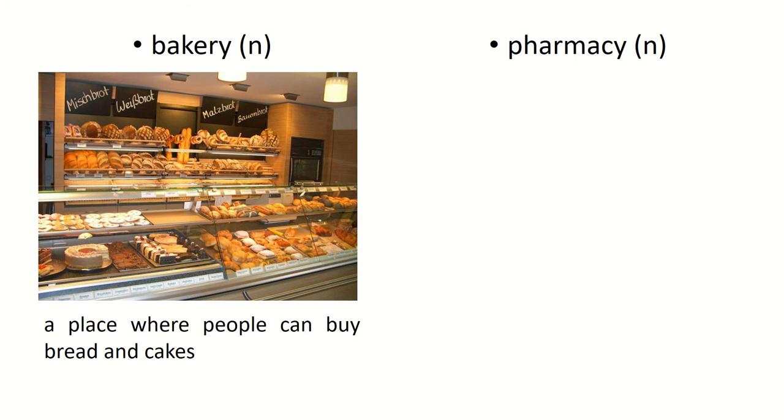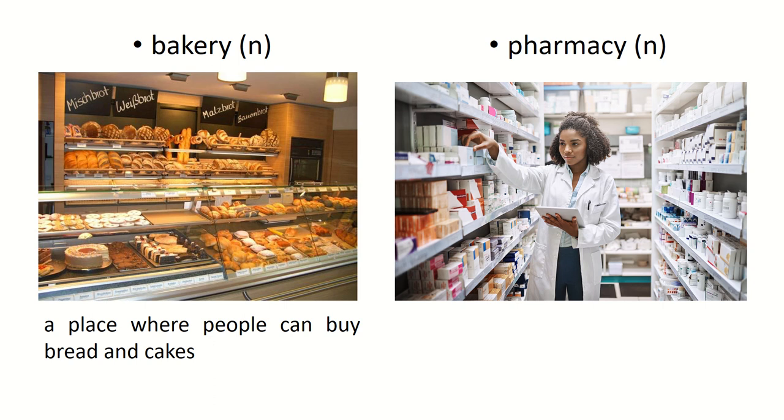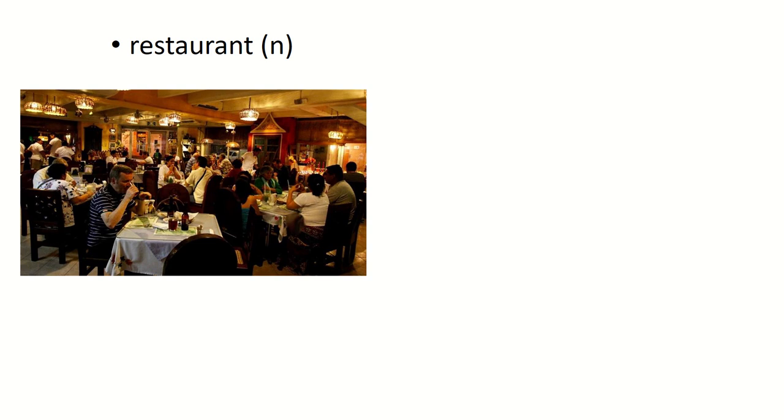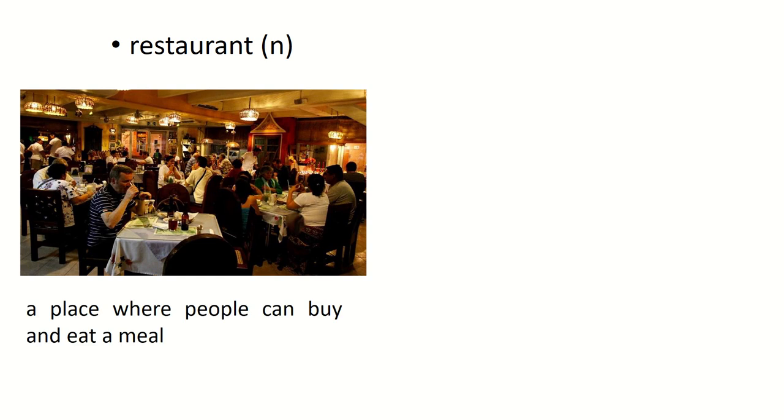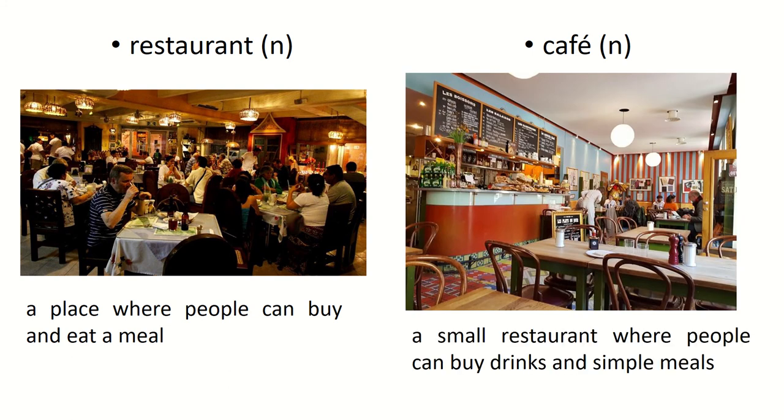Pharmacy. This is a picture of a pharmacy. So a pharmacy is a shop where medicines are sold. Hiệu thuốc. Restaurant. This is a picture of a restaurant. So a restaurant is a place where people can buy and eat a meal. Restaurant. Nhà hàng. Cafe. This is a picture of a cafe. So a cafe is a small restaurant where people can buy drinks and simple meals. Cafe. Quán cà phê.